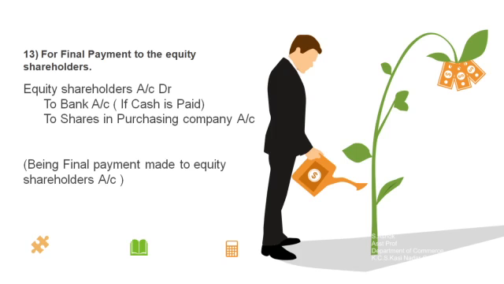This is nothing but how the purchase consideration is being paid. Purchase consideration is paid in the form of bank or cash or debentures or shares. That's why it is mentioned to bank account, to shares in purchasing company account. Narration is final payment made to the equity shareholders.